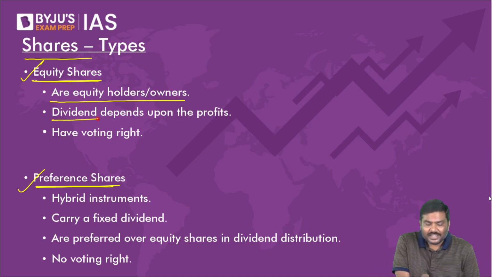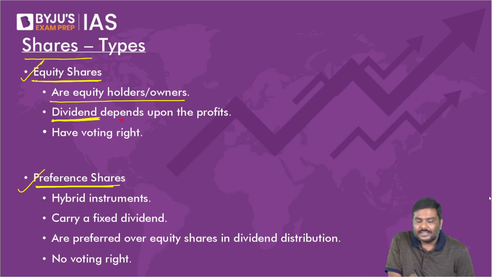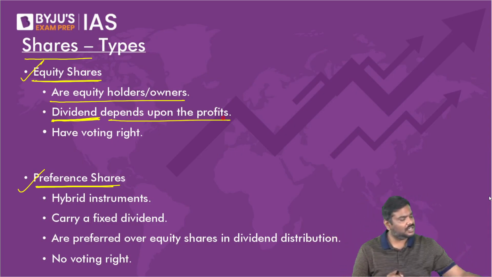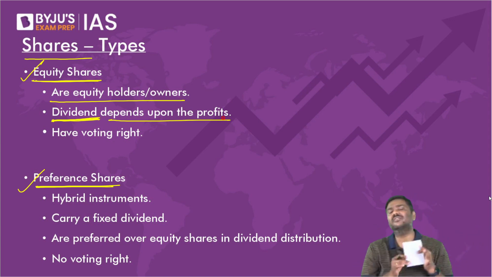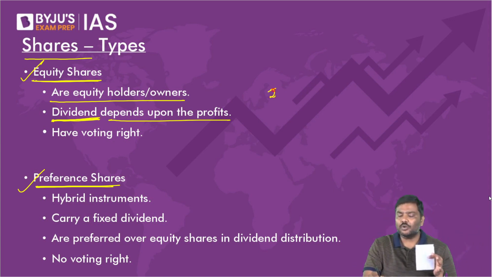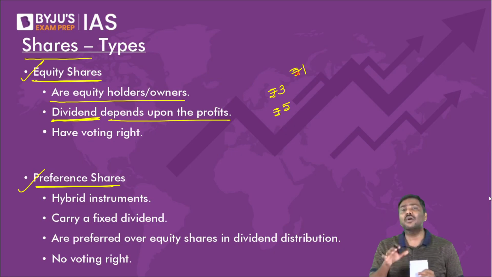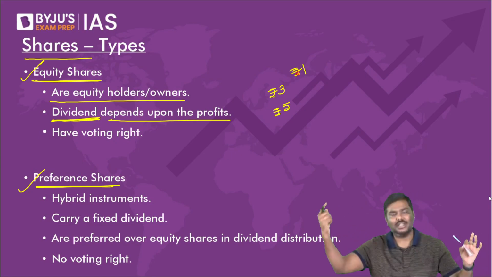And the dividend that is given to the equity shareholders, there is no fixed amount of dividend. For example, imagine you purchase this equity share of Adani company. Based on how much profit they earned, in 1 year you might get 3 rupee dividend per share. In another year, you might get 5 rupee dividend per share. In the third year, you might earn only 1 rupee dividend per share, which means there is no fixed amount of dividend that is given to you. If the company makes profit, the amount of dividend will vary from 1 year to the next year.